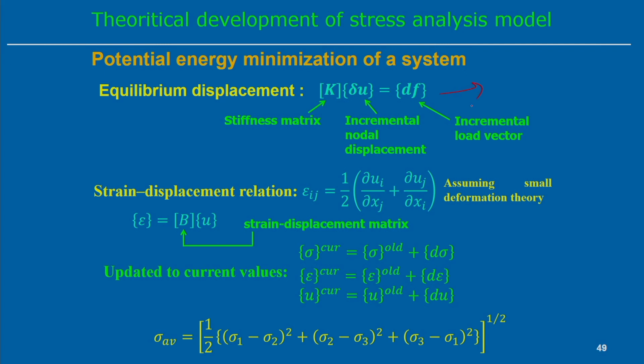So, this is the equation of Ax equal to B in matrix form. If we solve this particular matrix equation Ax equal to B, we will get the x value. That means the incremental value dU will be the output in this case. So, the displacement field will be obtained at each and every node point.